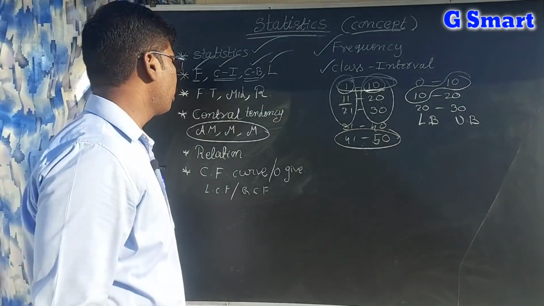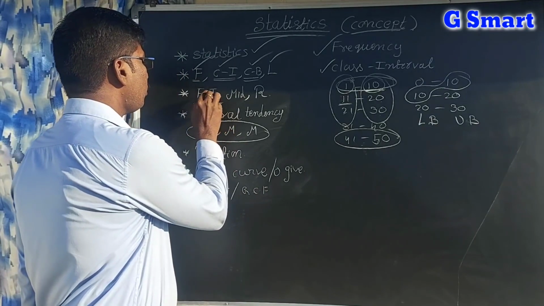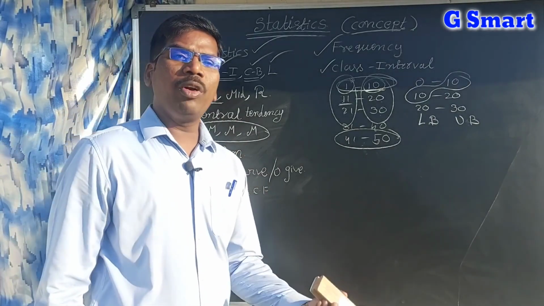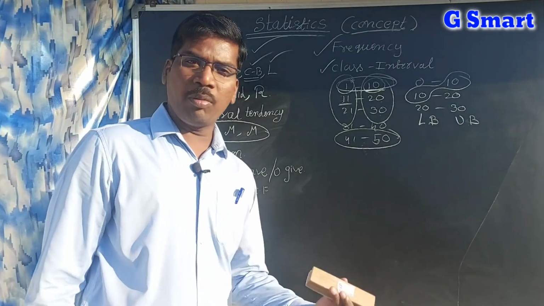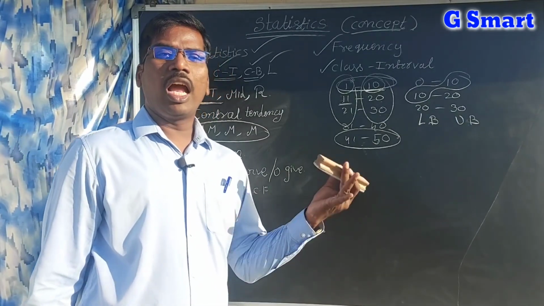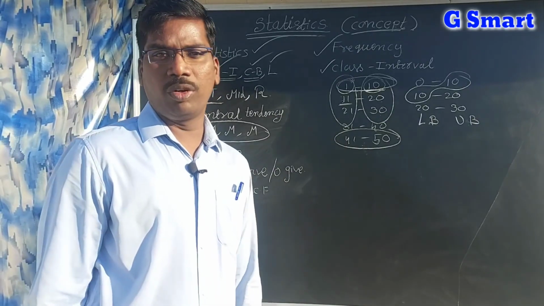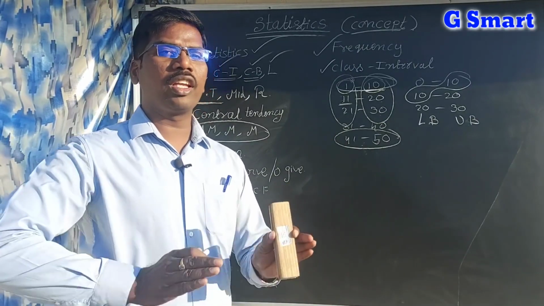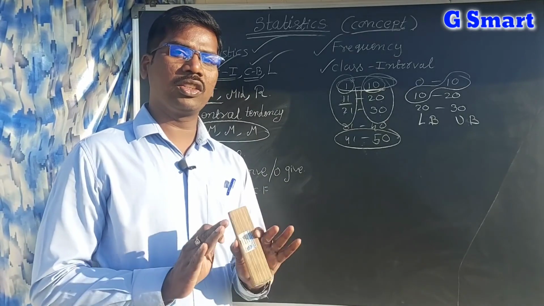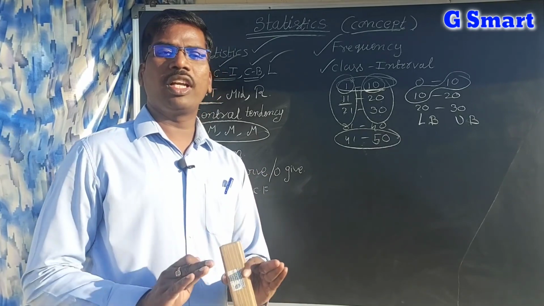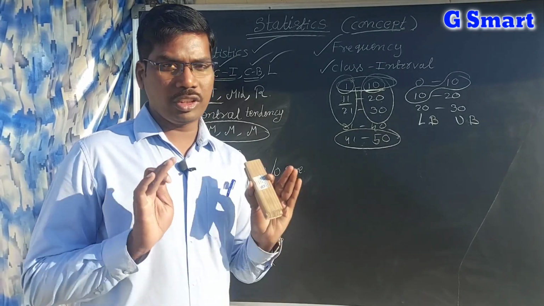So lower limits and upper limits completed. Next, frequency table. A table which is containing frequencies and tally marks and cumulative frequency, everything we are writing in the table, that is called frequency table. Simply, if you say class interval and frequency are there, that is called frequency table. That's enough. If the table consists of class interval and frequency, that is called frequency table.